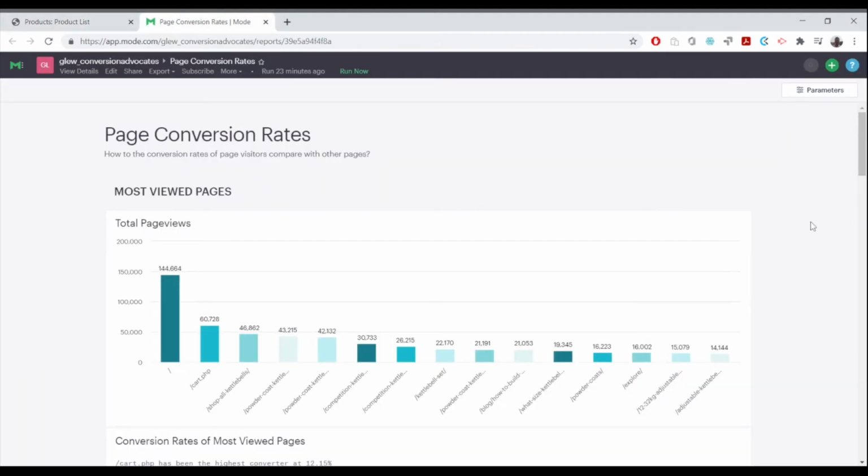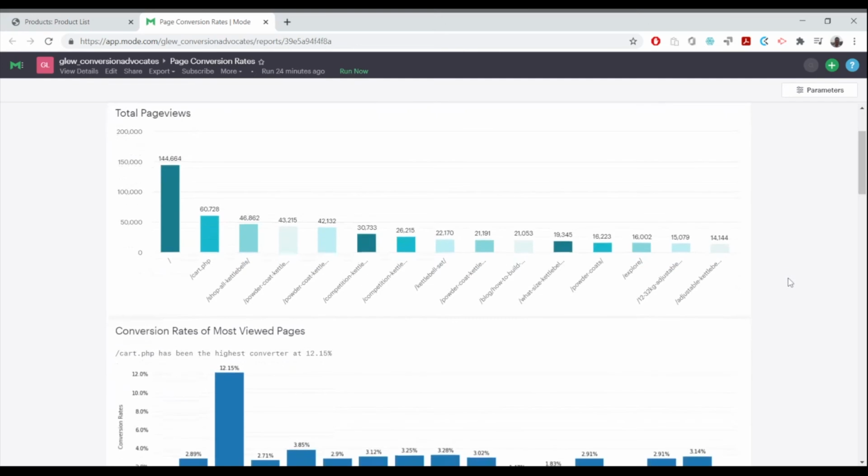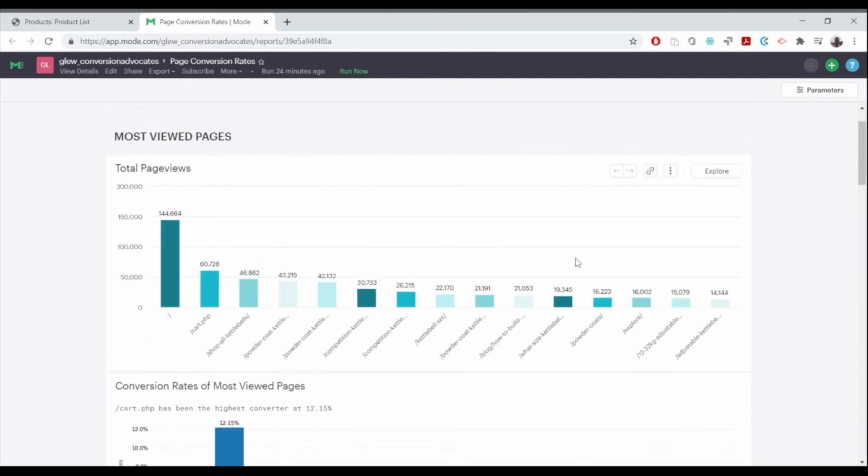So here's an example of a report that will dig into the conversion rates of pages on a website. So what we're interested in knowing as a conversion rate optimization agency is what is working on the website and what isn't, what's leading users to convert and what perhaps has been harming conversions. One way to explore that is looking at the conversion rates of the most popular pages on the website. So in this example, we see what their most viewed pages have been. We see the home page here, the cart page, some collection pages, product pages. And then we're going to look at how visitors to each of these pages, at what rates do they convert in comparison to other pages.